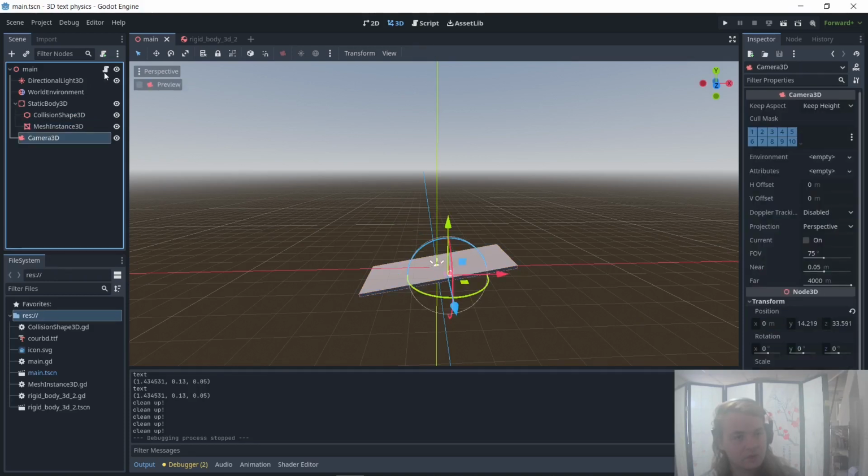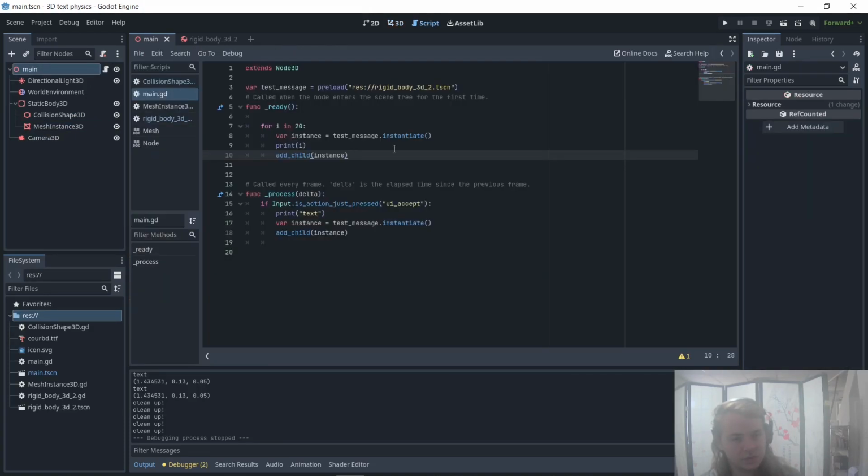Let's see. Oh yeah, and then this script. So first up, it's saying for i in 20. That's not the number 1, that's the letter i. For i in 20, it's making 20 instances. So it's taking basically the same formula and creating it 20 times. And that's just for the opening text. And then it's adding that to the scene.